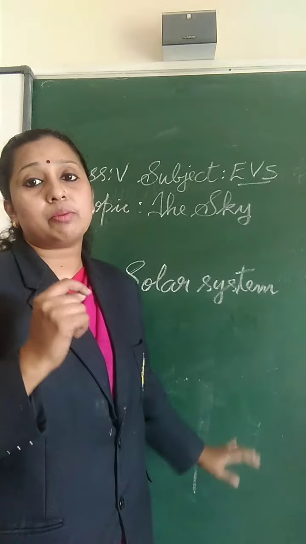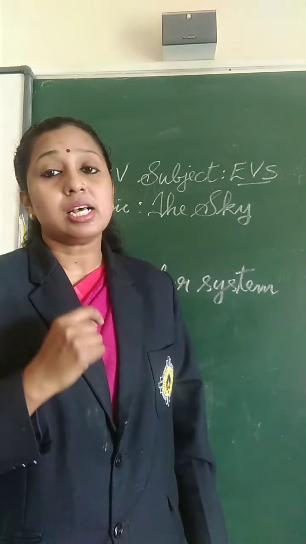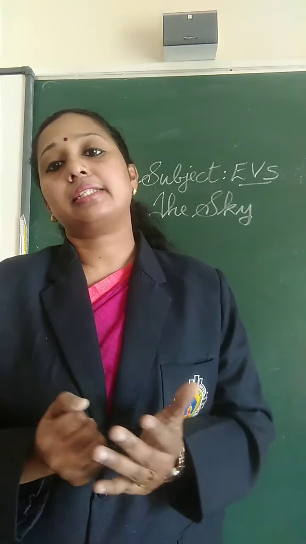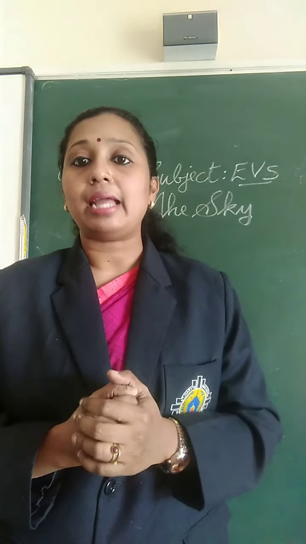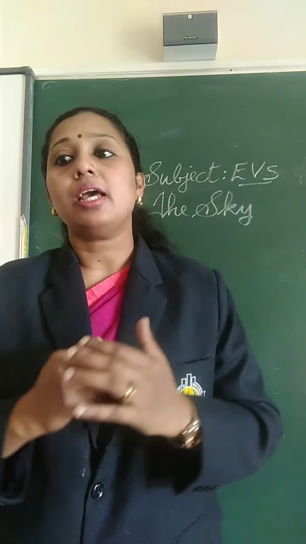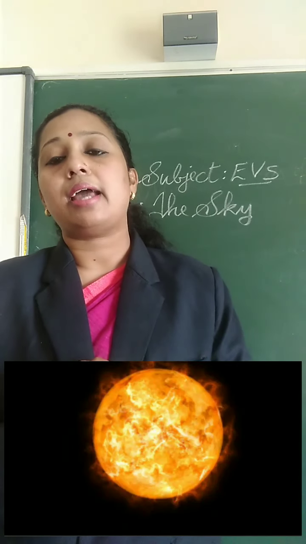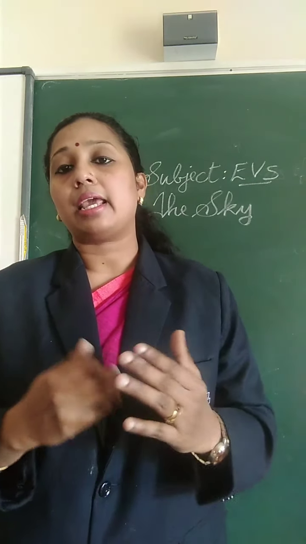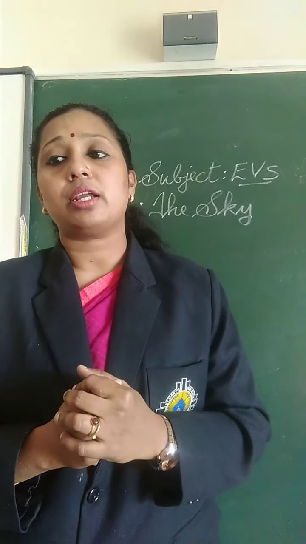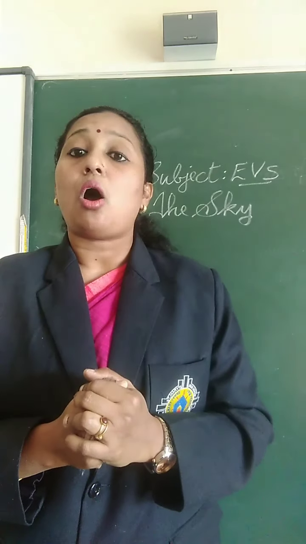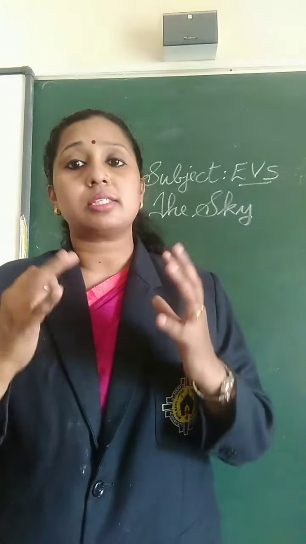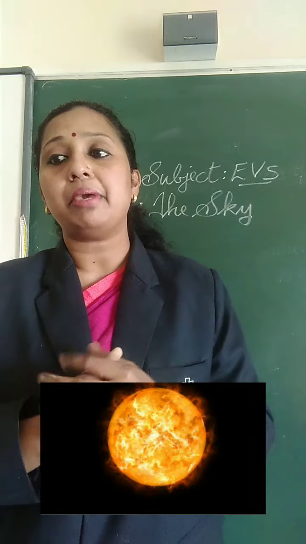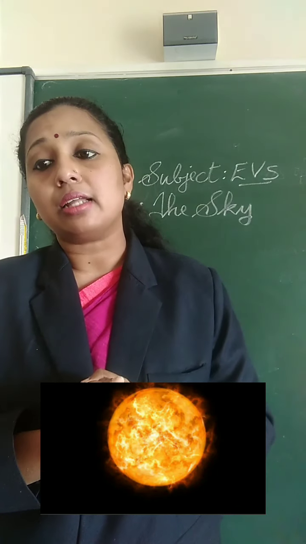So we will study one by one. First we will study the sun. The sun is a star, and it is closer to the earth than any other star. Therefore it looks bigger and brighter than all other stars. Because the sun is closer to the earth, it looks bigger and brighter than any other star.